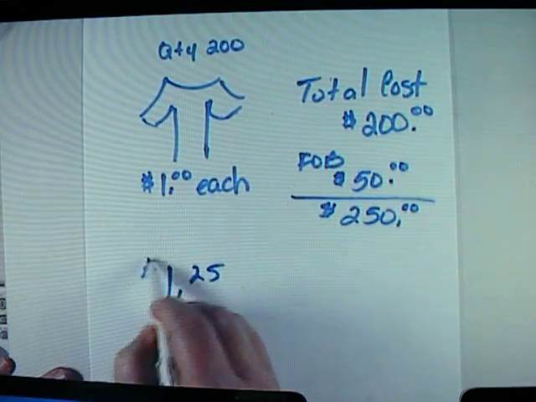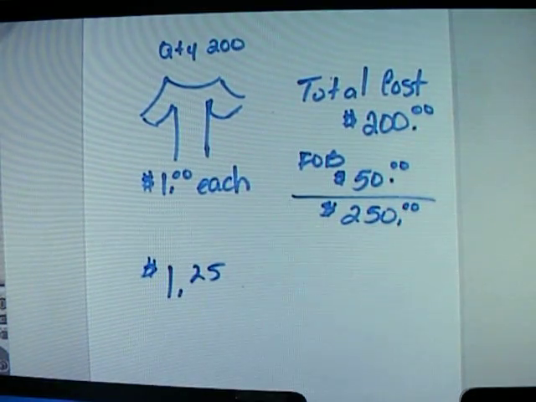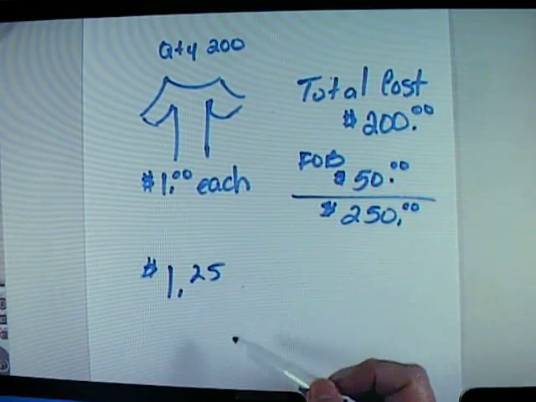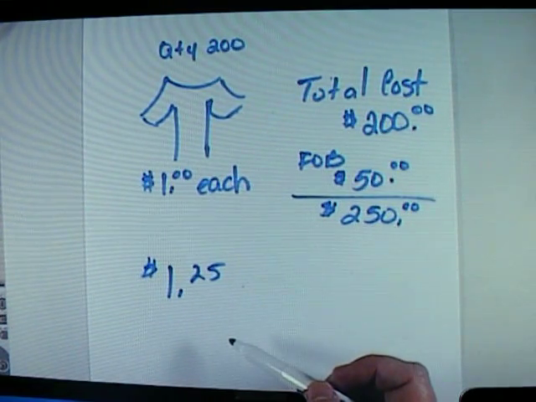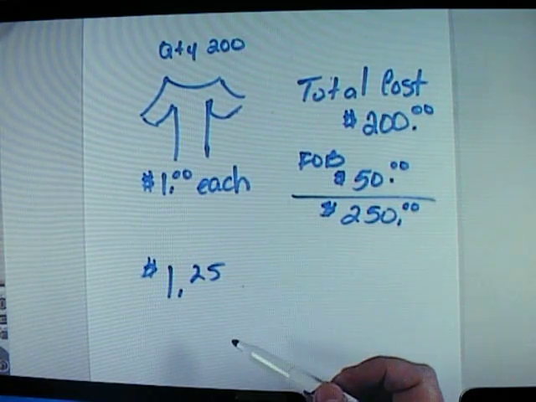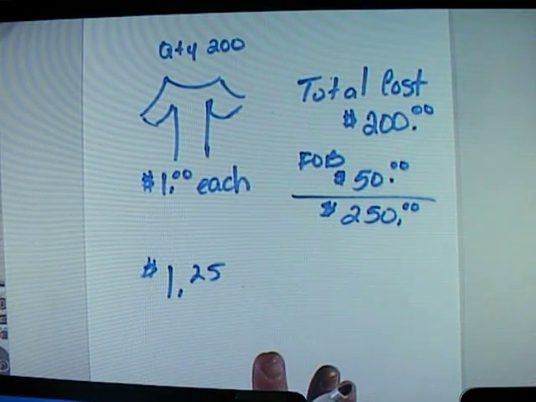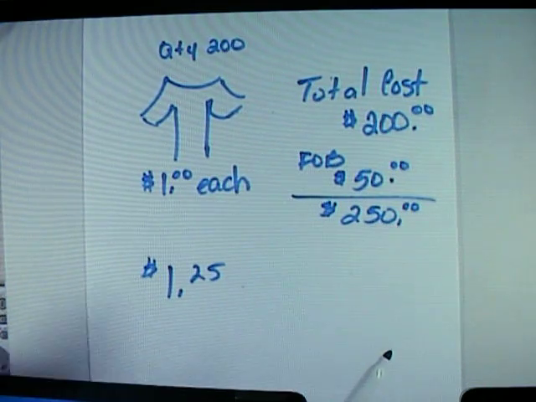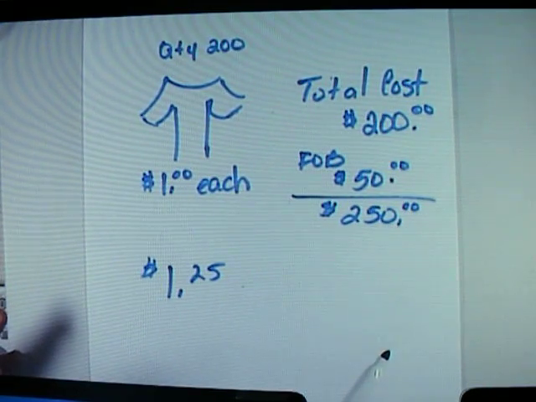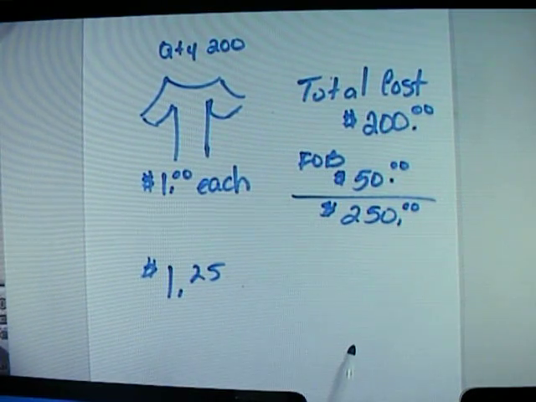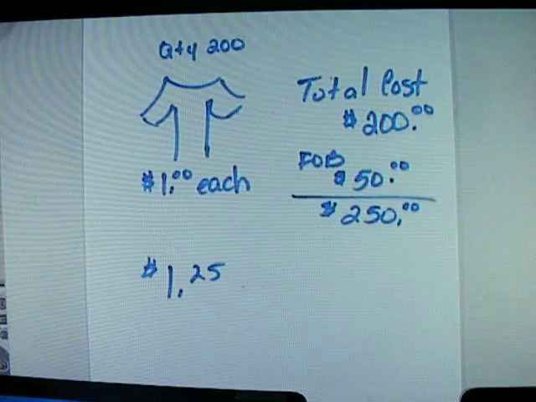$1.25, and when I go to mark this up, I want to make sure that I'm actually recuperating this particular cost, as well as I want to make sure I can buy another one and cover all of my overhead as well. Sometimes in merchandising, it's very hard to capture this, and you're going to find in a lot of companies that market percentage is extremely high. Well, let's just say that we're a very modest little t-shirt company, and we're really not out to hurt our customers, so we're just going to do an average price of $10 for sales.